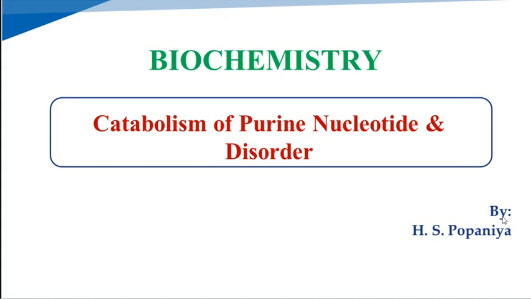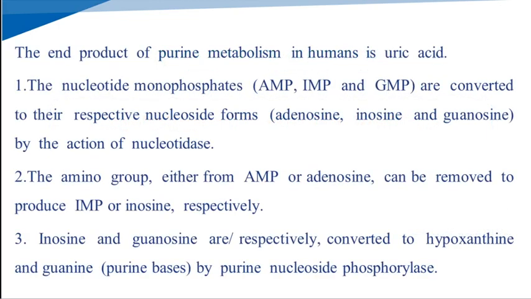In this video lecture, we are going to discuss the catabolism of purine nucleotides and its disorder, that is the gout disorder. First, we see the catabolism of purine nucleotides. The end product of purine metabolism in humans is uric acid.